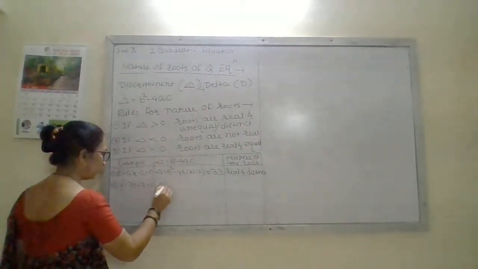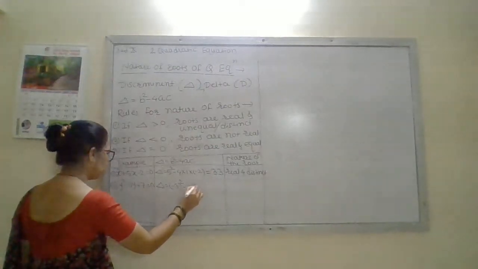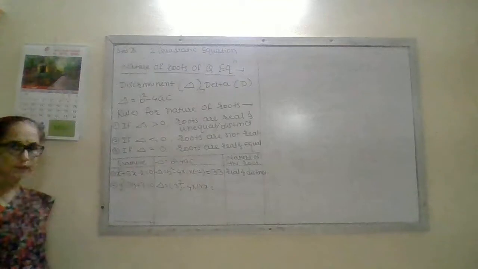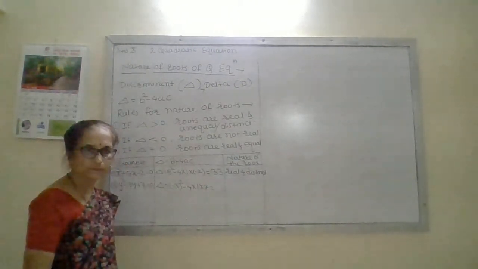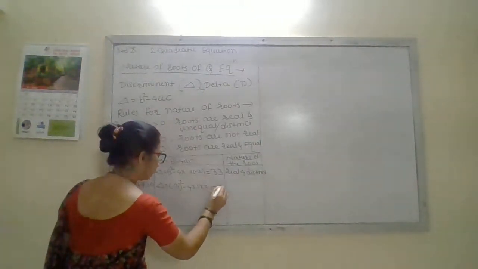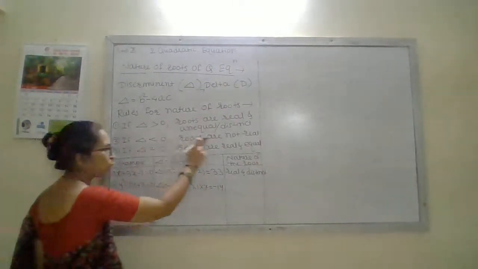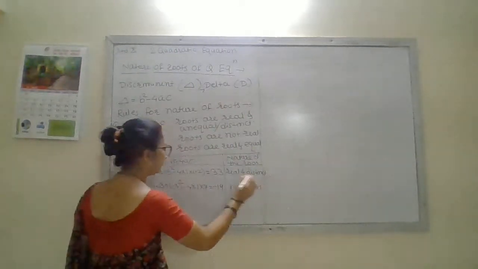Then find the value of delta: minus 3 square minus 4 into 1 into 7. Minus 3 square is 9, minus 4 sevens are 28. 9 minus 28 is minus 19. And minus 19 means less than 0, then roots are not real.